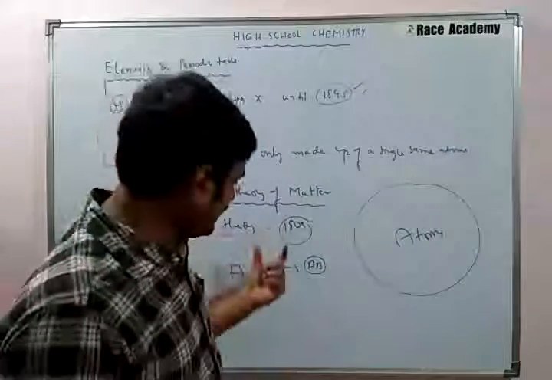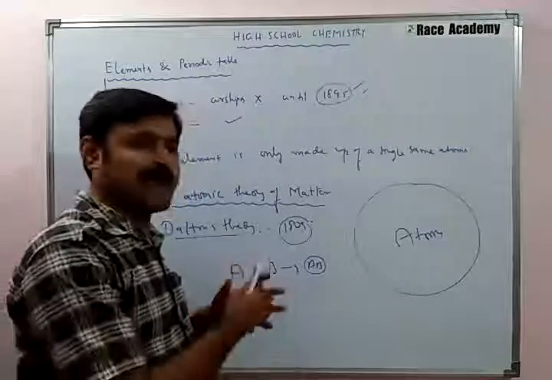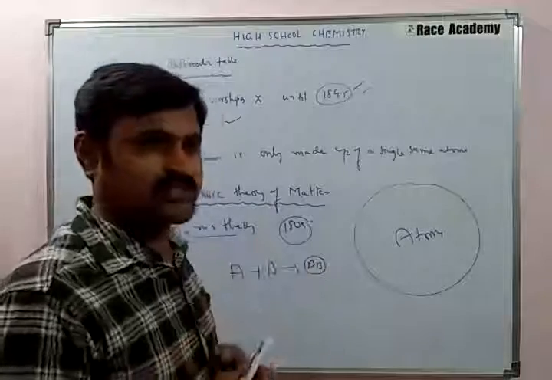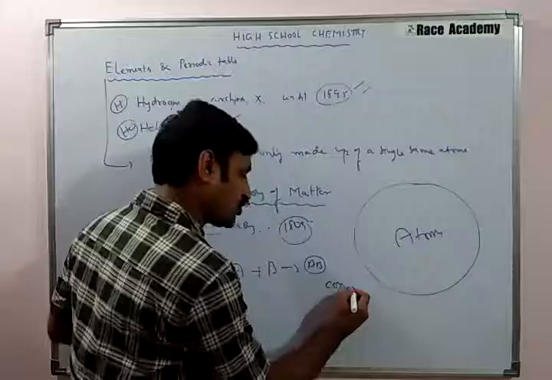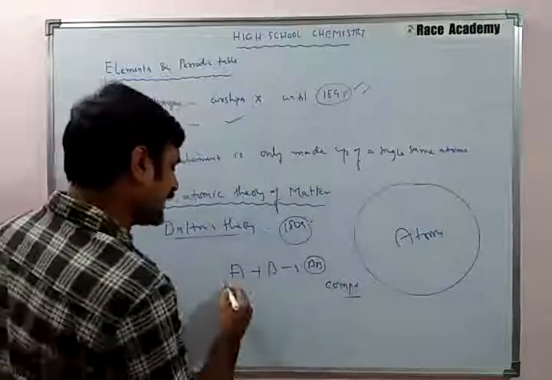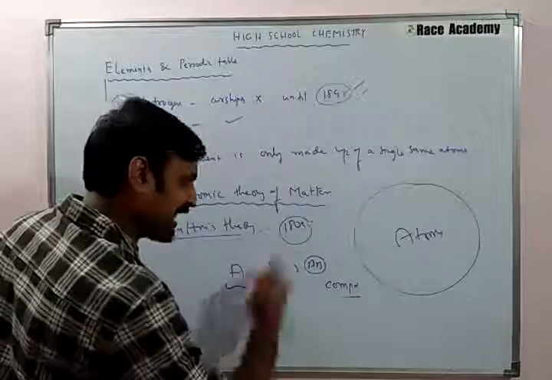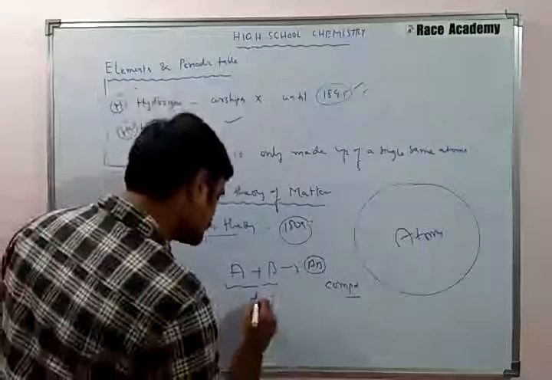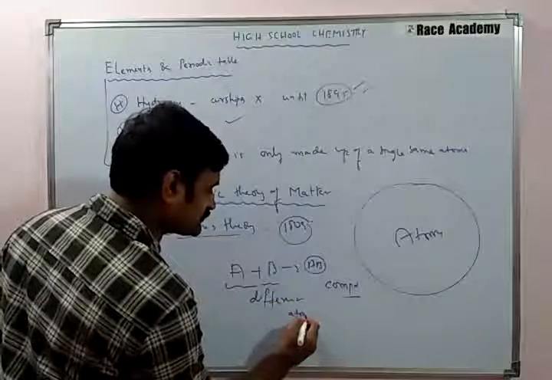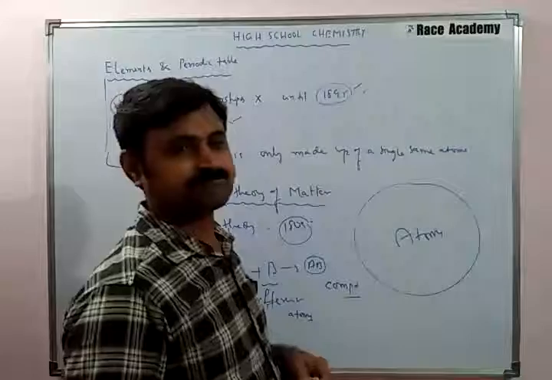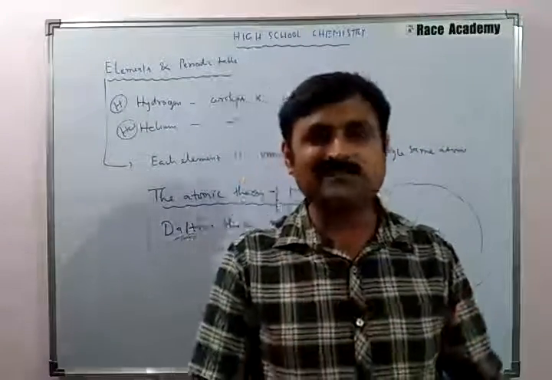So atoms of different elements combine in specific proportions to form compounds. AB, which I wrote, is a compound, and A and B separately are different atoms of different elements. This is what we can call Dalton's atomic theory.